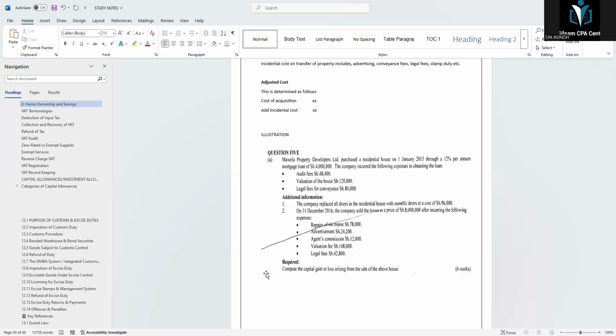Required: compute the capital gain or loss arising from the sale of the above house. So given the two formats we have written, for the adjusted cost and the transfer value, we do the two and then get the difference, which gives us the net gain. From there, we subject it to 15%.